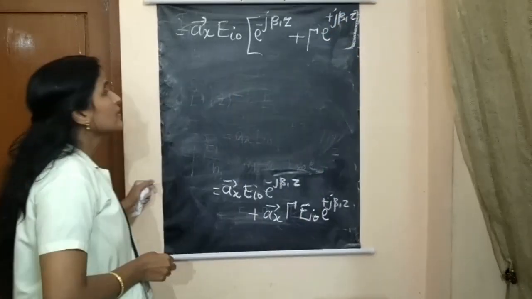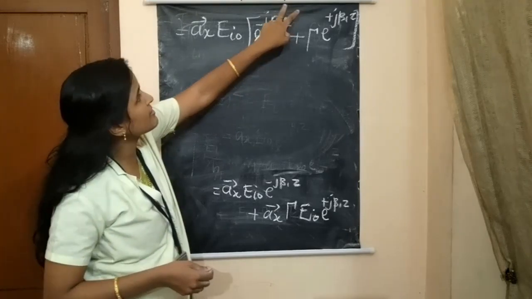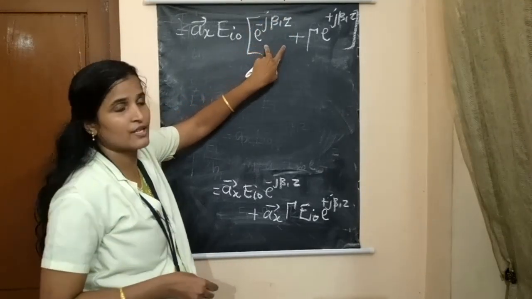Okay. Now in this equation, take e power minus J beta 1 Z outside.